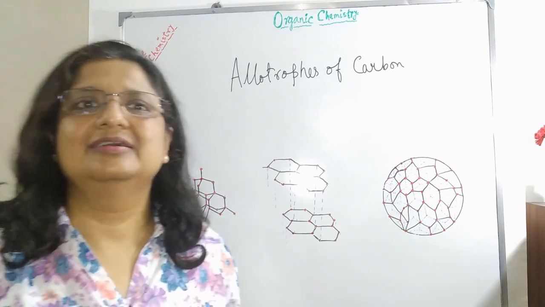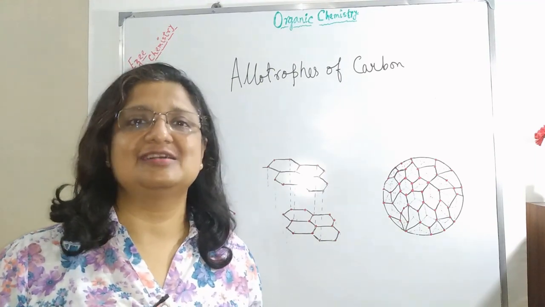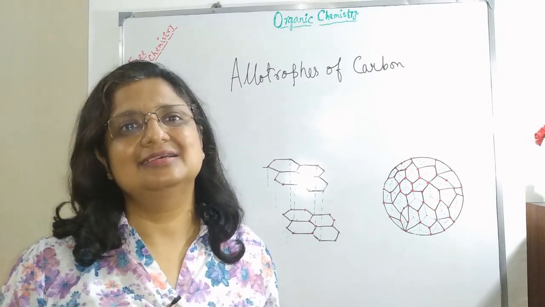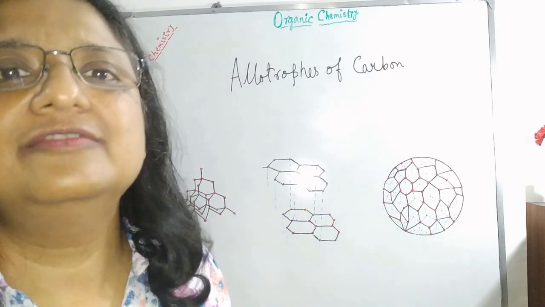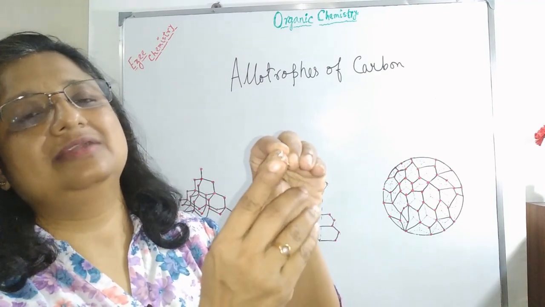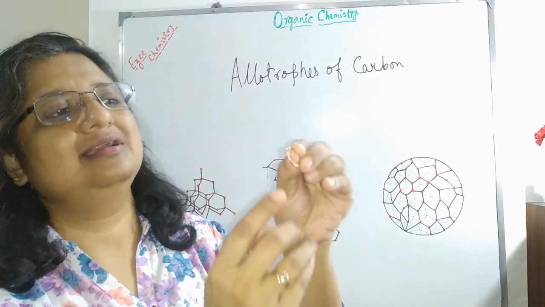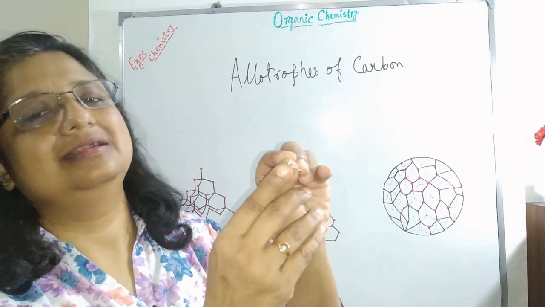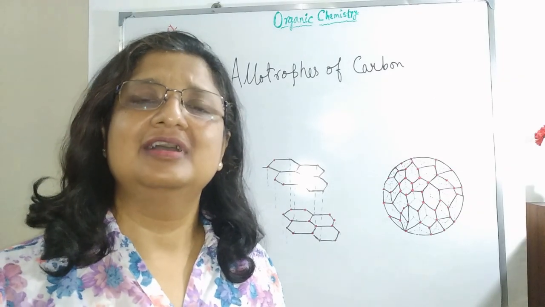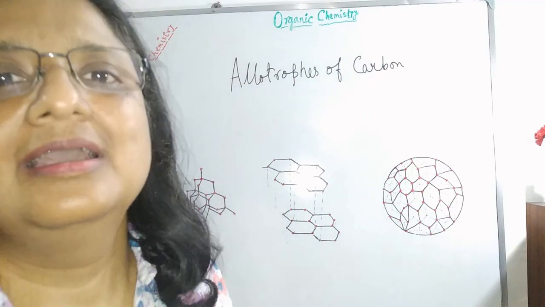Now in nature we find several substances that are made of carbon and carbon only. One of them is the white stones that you can see in this gold ring, that is the diamonds. Diamonds are made of carbon only.